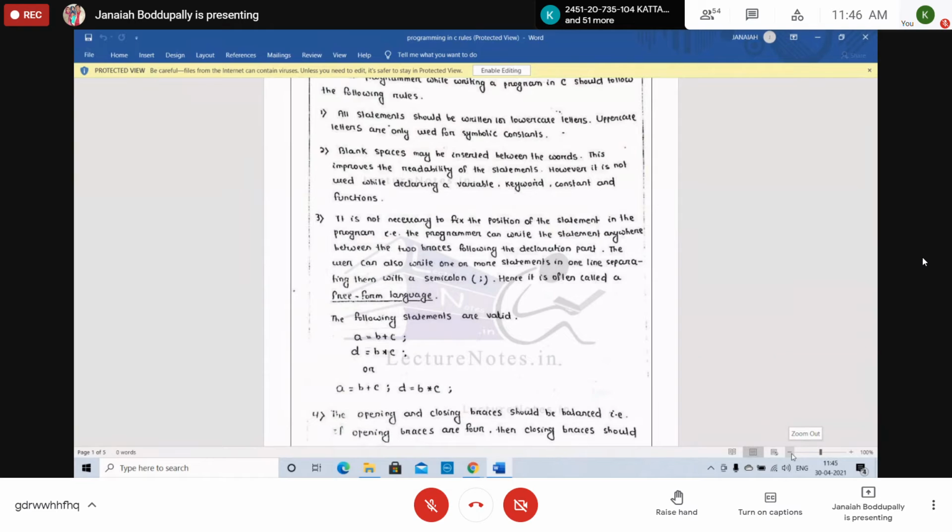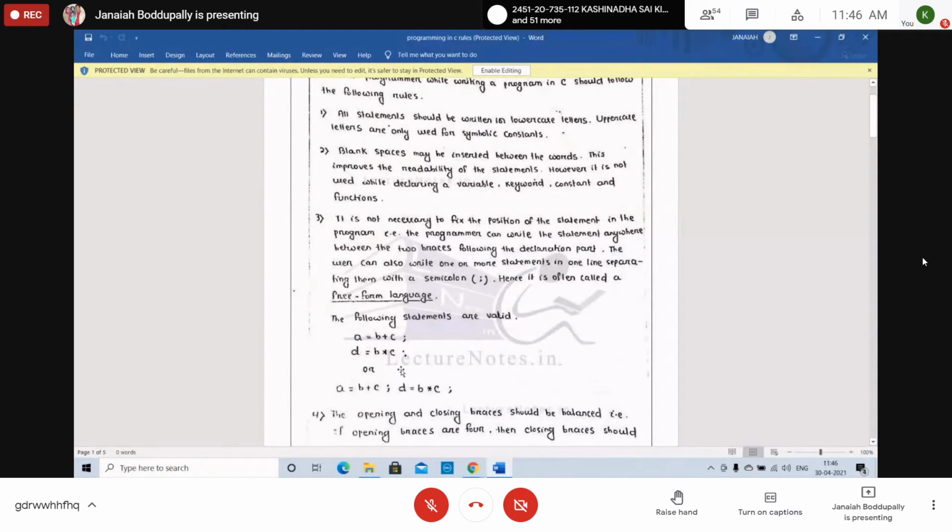Right? See the example. Following statements are valid. A equal to B plus C semicolon. D equal to B star C. Star is the multiplication symbol. There is no 'into' in the C language. Star is called asterisk. The ampersand symbol, the and symbol, is called ampersand. That shows the address, depending on wherever we use it.